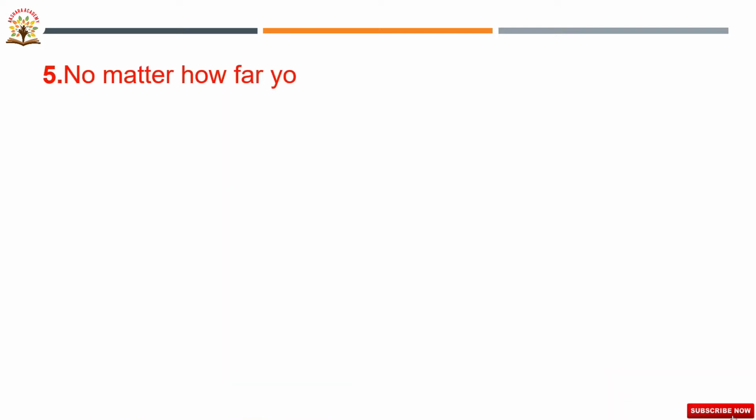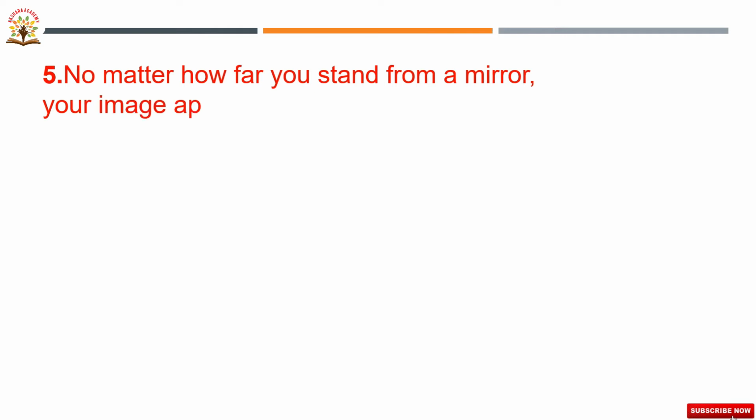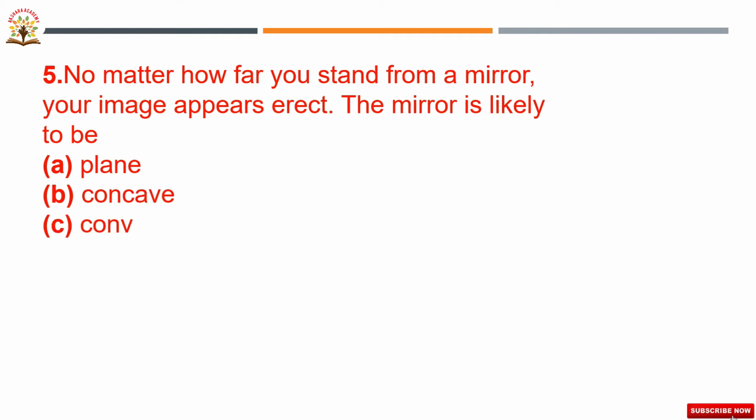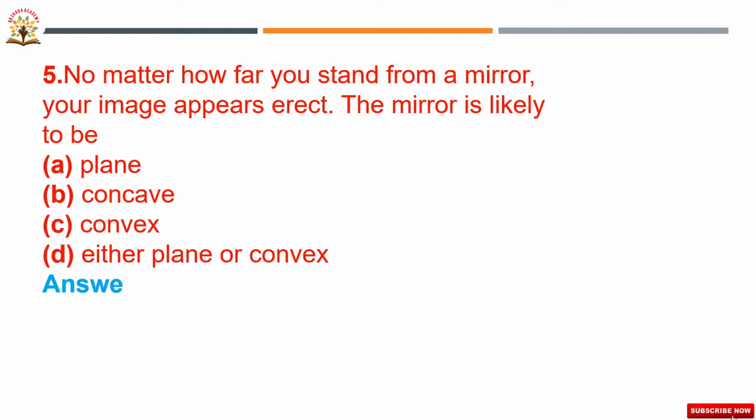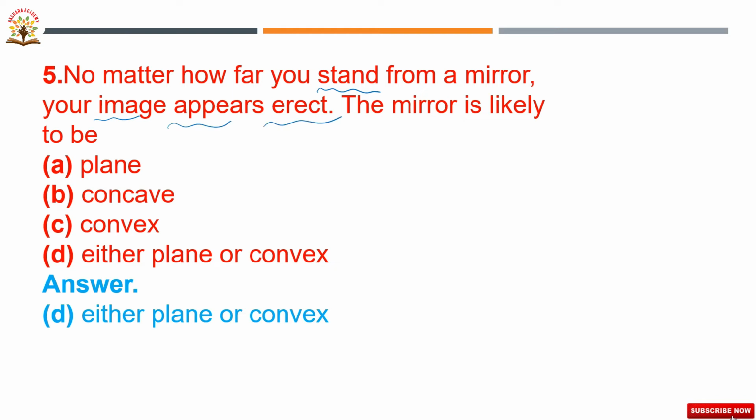Fifth one: no matter how far you stand from a mirror, your image appears erect. The mirror is likely to be, here we have to select from these four options, which mirror produces an erect image. They are asking in which mirror your image appears erect. Here they have given four options.